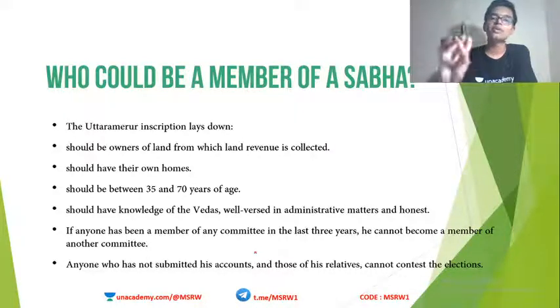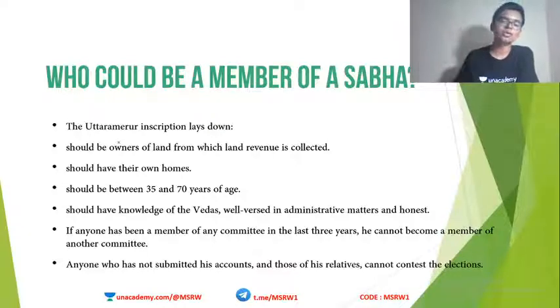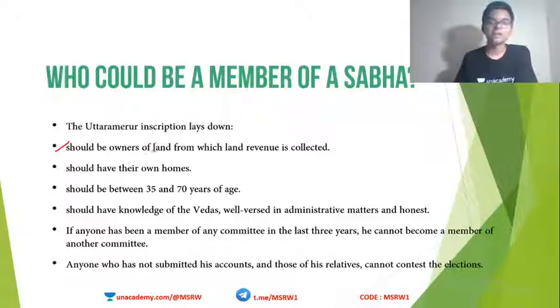Okay, in the Uttaramerur inscriptions, we get the qualifications that are required to become a member of a Sabha. So the qualifications include: the person should be a Brahmana, obviously, and he should be owner of the land from which revenue is collected. He should have his own home. Should be between the age of 35 and 70. Okay, anything less or anything more is not applicable.